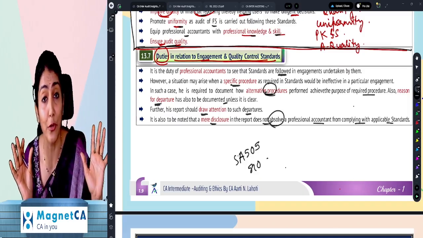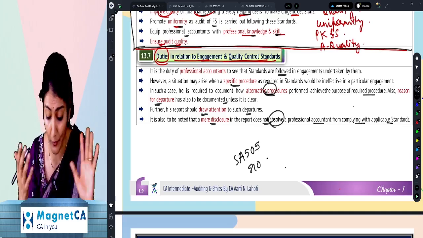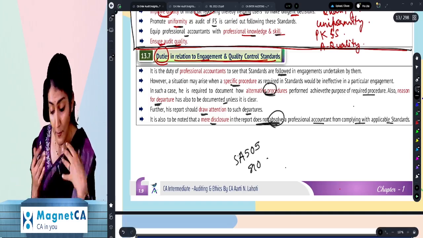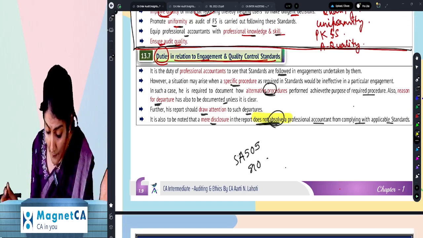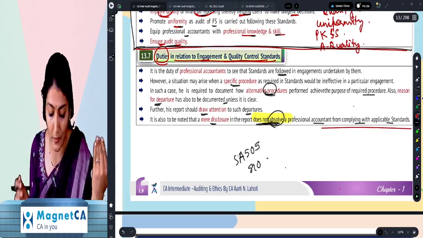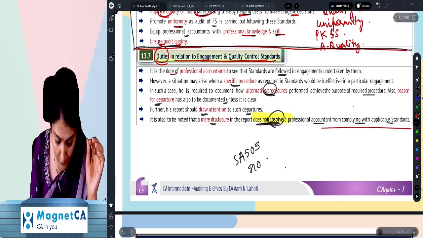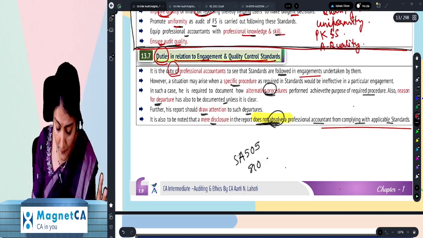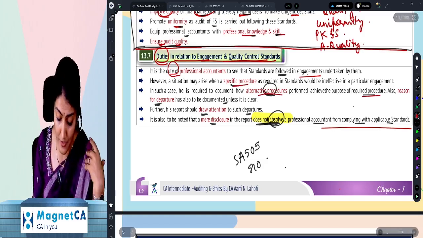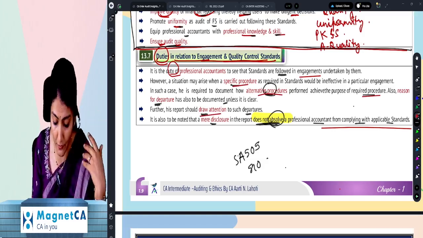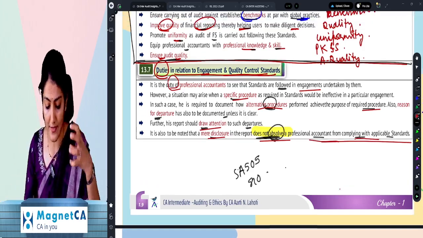So you did not follow a particular auditing standard, and then you say, I'm being so honest, I'm writing it in my report. It says that does not absolve a professional accountant from complying with the engagement standards. It is their duty to see that standards are followed in the engagement. If not a specific procedure, then the alternative procedure. Also document the reason for departure, draw attention to the departure, and a mere disclosure will not absolve you from the responsibility of complying with the standards.